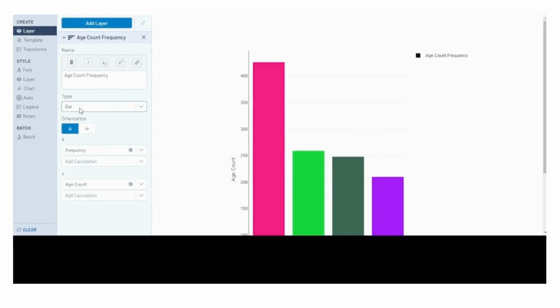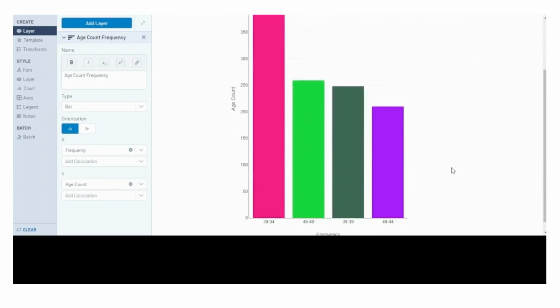Next, we'll configure the chart title as Age Count Frequency to clearly convey the purpose of the visualization. For the X-axis label, we'll set it as Age Count to indicate the variable we're plotting. Finally, for the Y-axis label, we'll use Frequency to represent the number of occurrences. By configuring the Interactive Chart tool with the appropriate settings such as the bar plot type, title, and axis labels, we can effectively visualize the age count distribution.